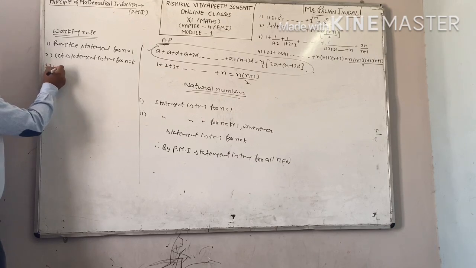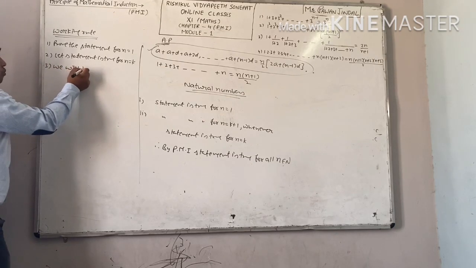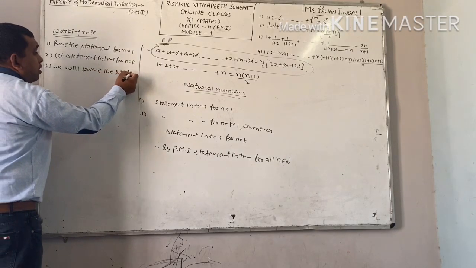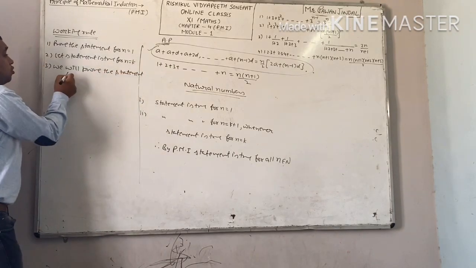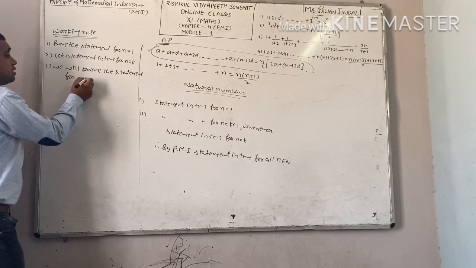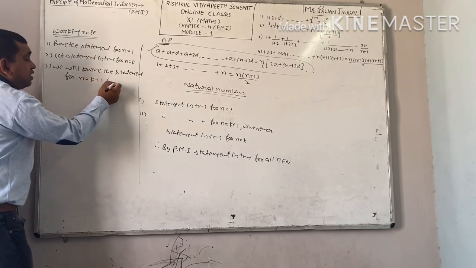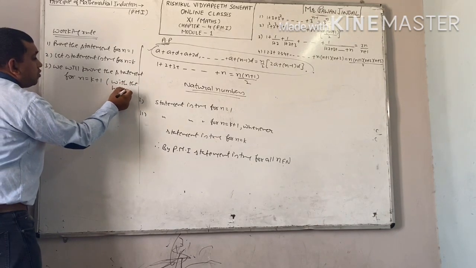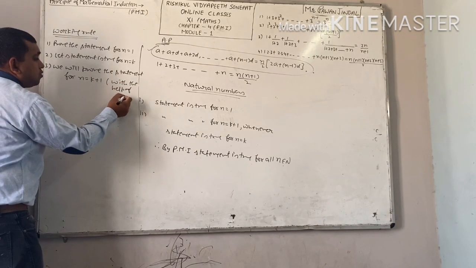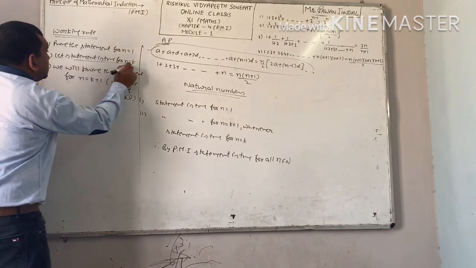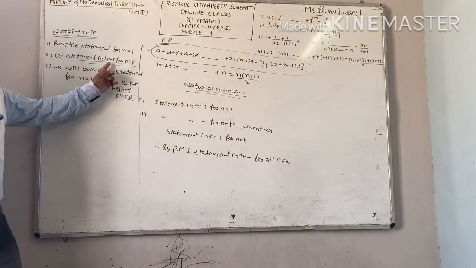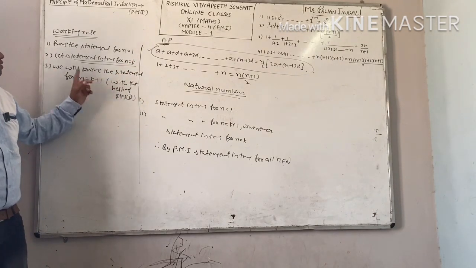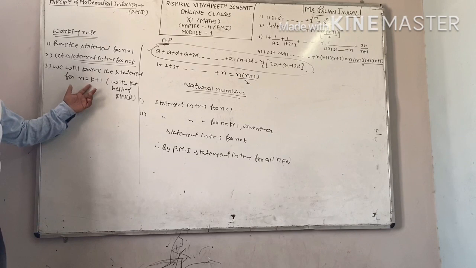Last step, we will prove the statement for n equal to k plus 1 with the help of step 2. Means step 2 means we are considering the statement for n equal to k. With the help of this one, we will prove the statement for n equal to k plus 1.